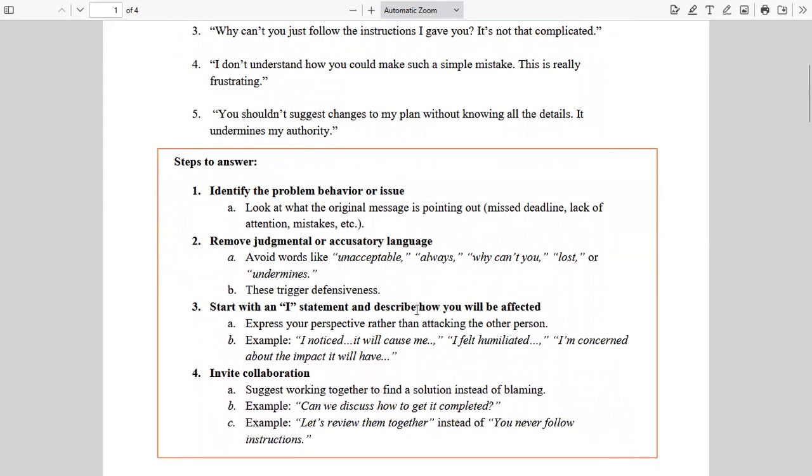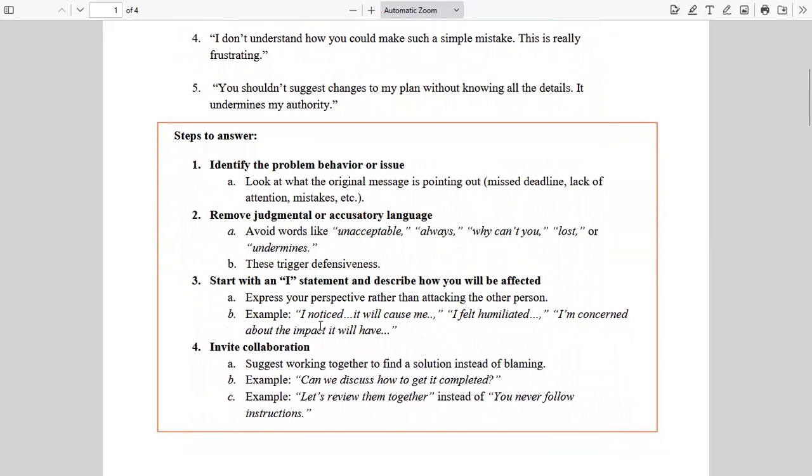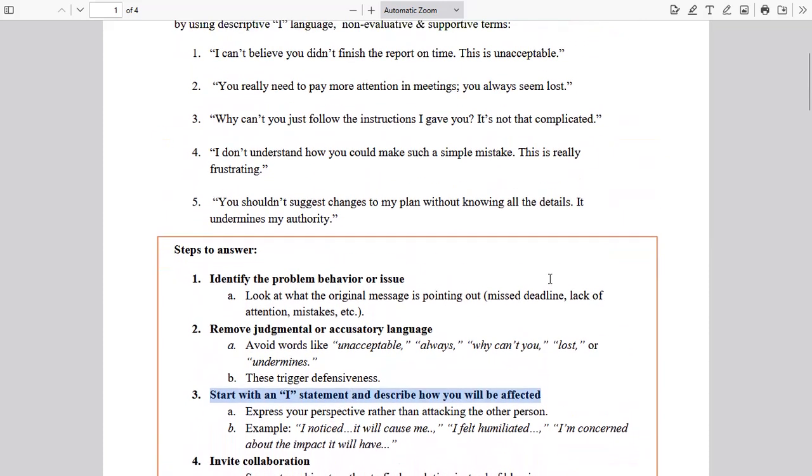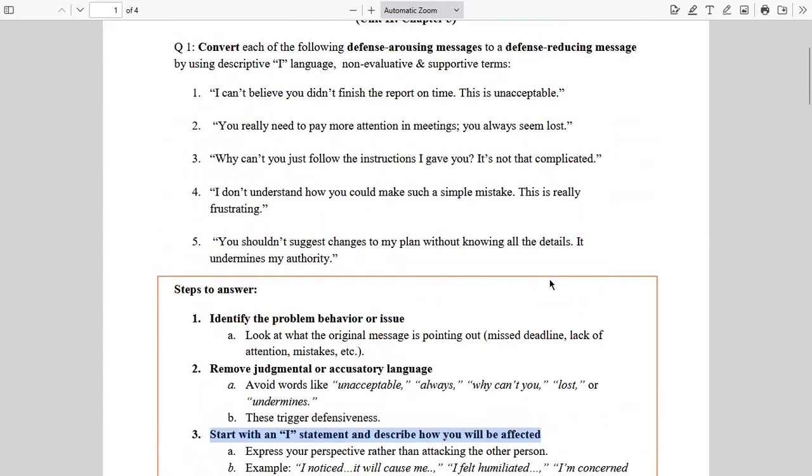Then the third part is where you have to start with an I statement and describe how you will be affected. Now the focus is not accusing the person on the issue, but informing the person about how you will be affected if, for example, the report is not finished on time. That is what we mean by descriptive I language. I language is you're bringing focus on you and you're describing how you will be affected.